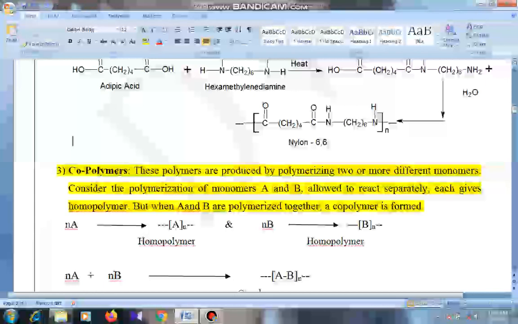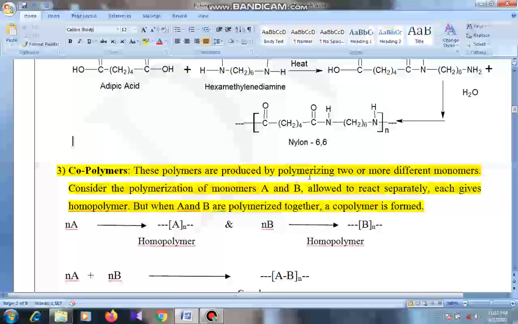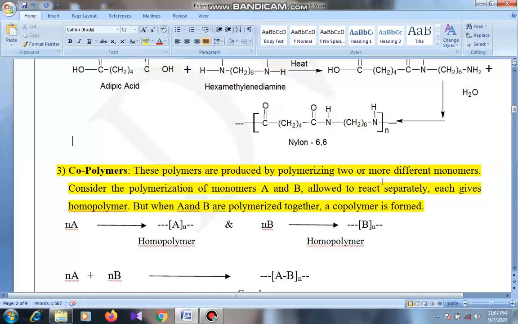Third one is copolymers. These polymers are produced by polymerizing two or more different monomers. Consider the polymerization of monomer A separately and polymerization of B separately. Those individual polymers are called homopolymers. That is, n number of A units combine to form polymer A, that is a homopolymer.